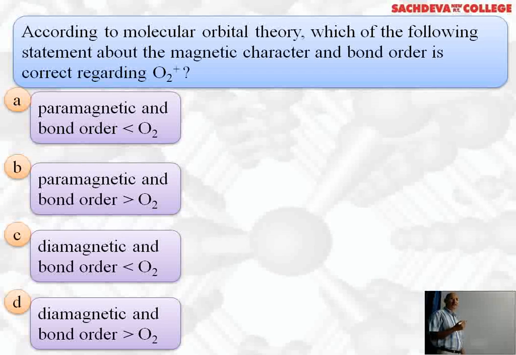Let's take up multiple choice questions based on molecular orbital theory. According to molecular orbital theory, which of the statements about the magnetic character and bond order is correct regarding O2 plus? It is paramagnetic and bond order is less than O2. Second option, paramagnetic and bond order is greater than O2. Third, diamagnetic and bond order less than O2. Diamagnetic and bond order greater than O2.